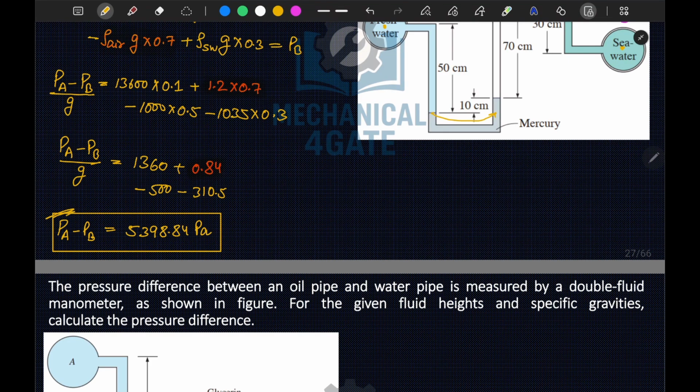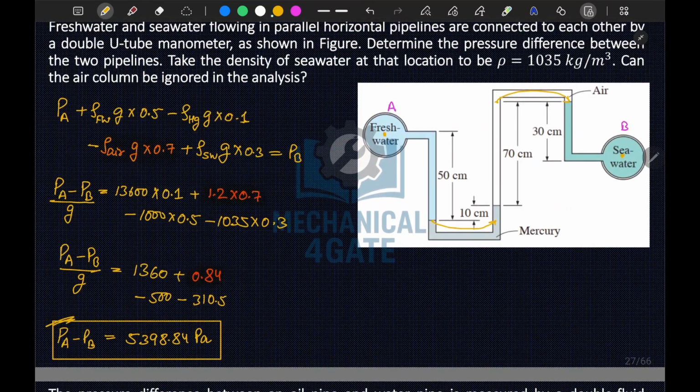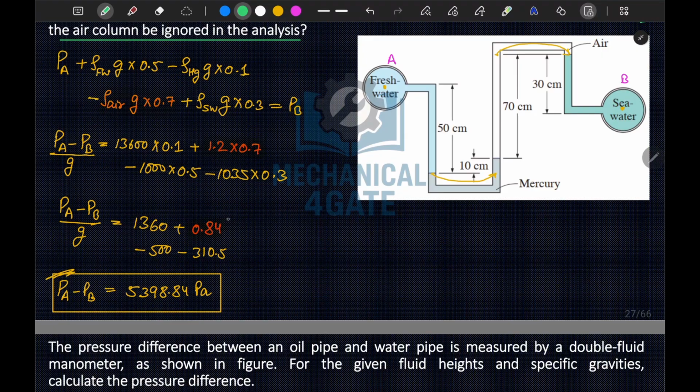Now one more point is asked here. It is asked, can the air column be ignored in the analysis? If we see the analysis here, the term including the pressure change due to air is very small in comparison to other terms, like this is 300, 500, 1300, but this value is not even reaching 1.